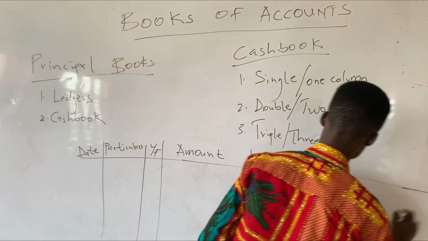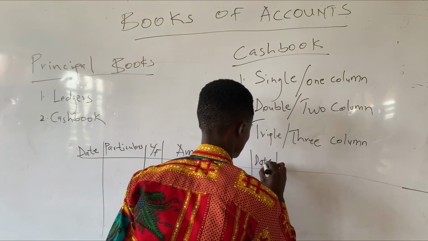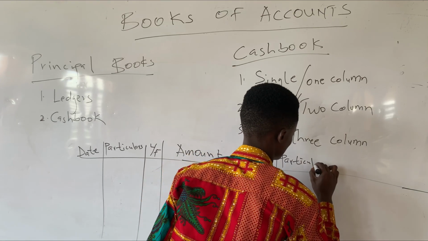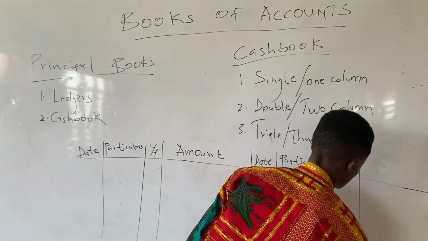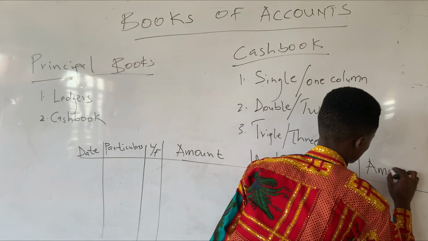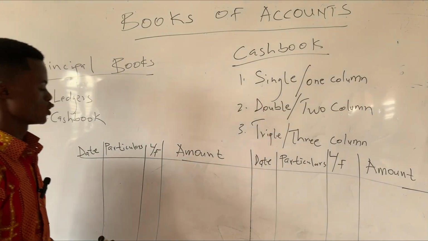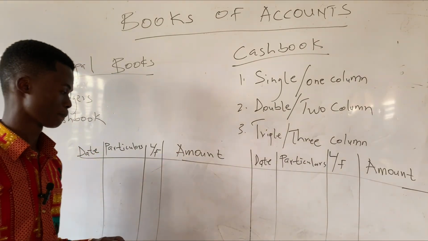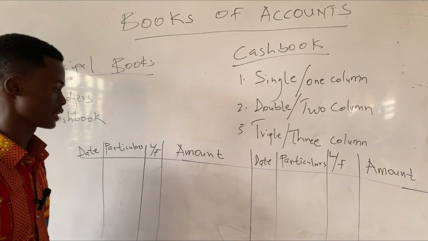On the credit side too, we have the date, particulars, we have ledger folio and amount. Then you bring your currency sign. So this is how a typical single column cash book looks like. The difference between the single and then the double column cash book is the amount side.